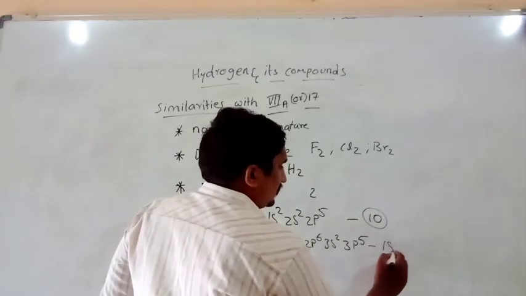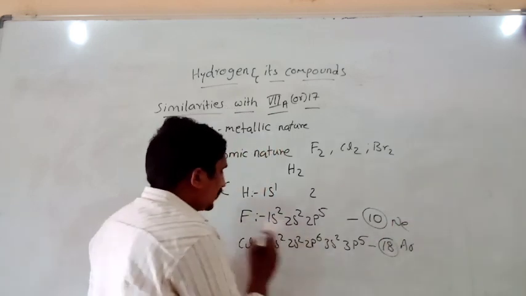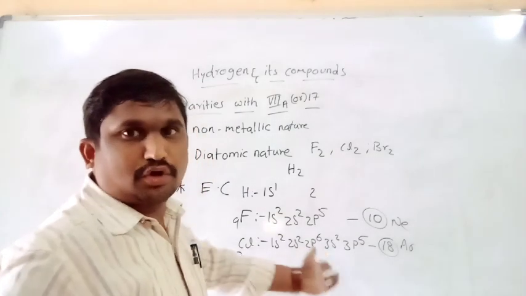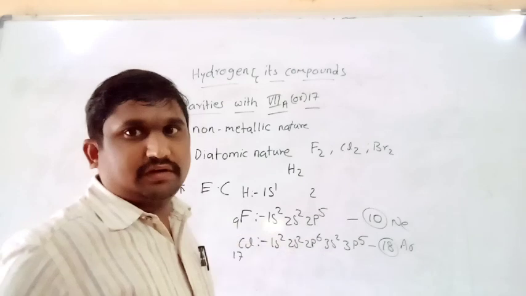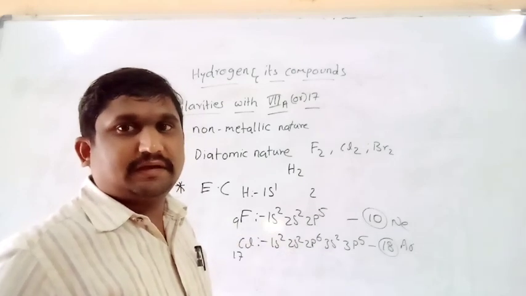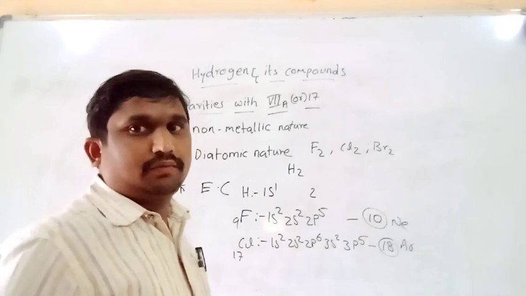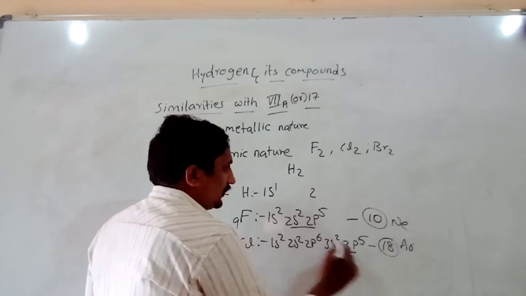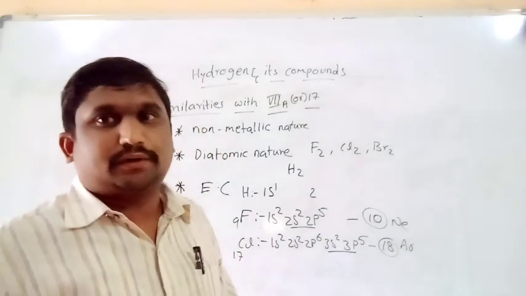Chlorine's nearest noble gas is argon, with atomic number 18. How many electrons is it short of getting the nearest noble gas configuration? It still requires 1 electron to acquire the octet. So it is 1 electron short.